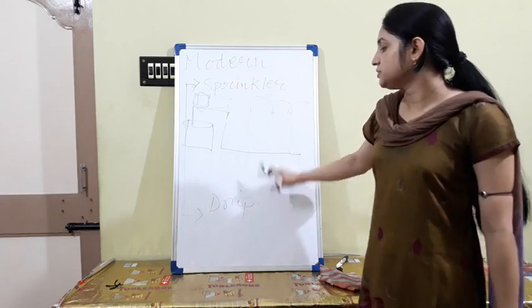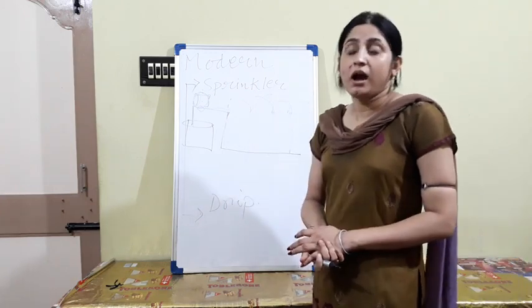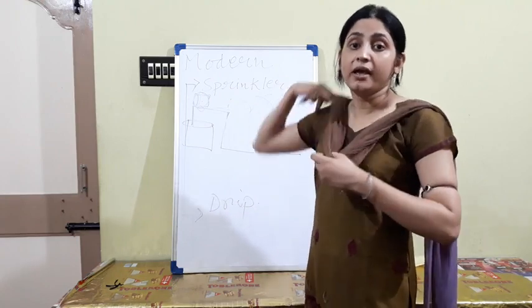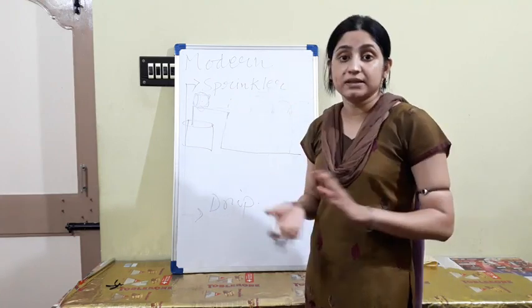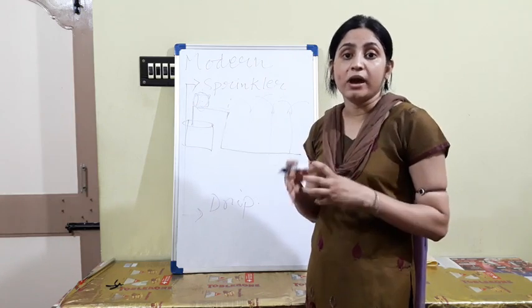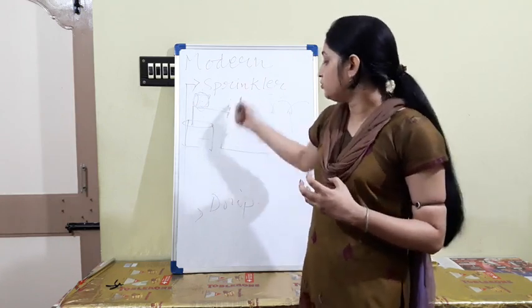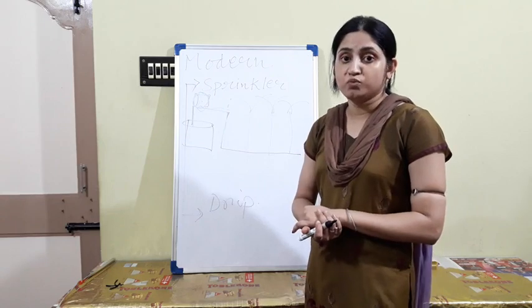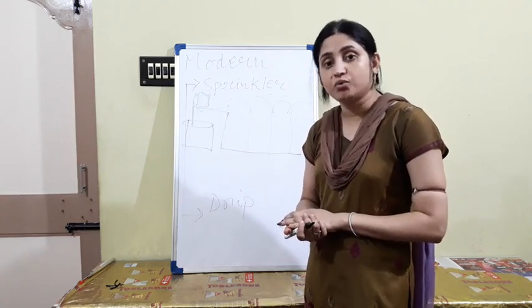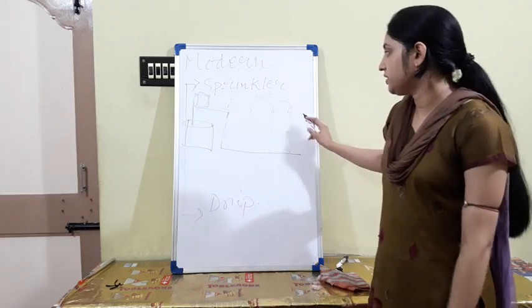Both methods, sprinkler and drip system, are used where water is not available. Okay, an abundance of water is not present there. So on any type of uneven land or dry land where water is not available, these both systems are very useful, because very little water is wasted. Okay, that is called the sprinkler system.